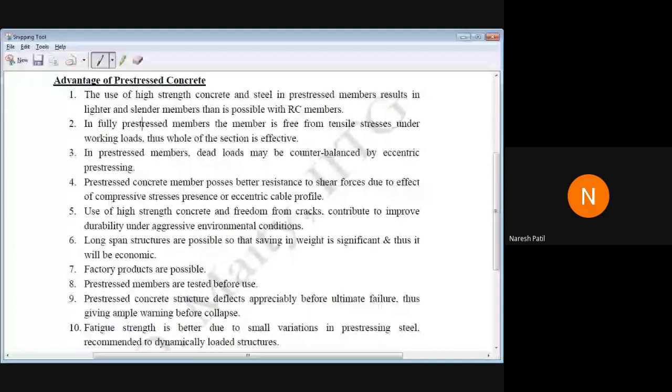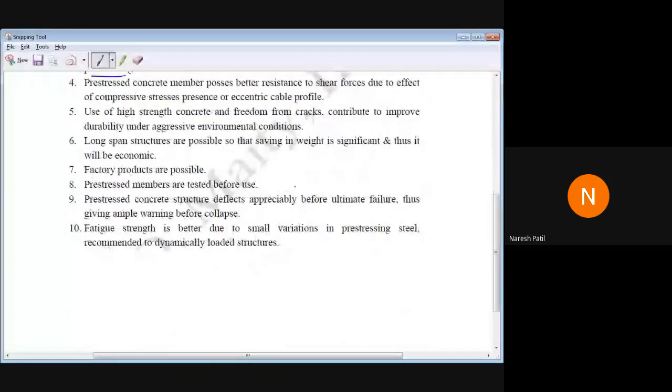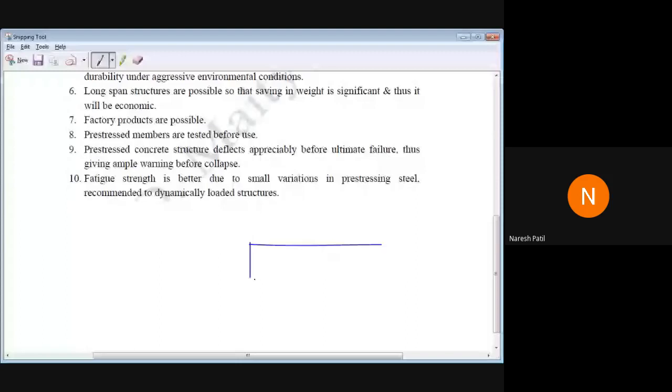So next is, in pre-stressed member, the dead loads may be counterbalanced by eccentric pre-stress. If you provide eccentric pre-stressing, I have already shown you. Suppose there is a beam here, and when you provide the eccentric pre-stressing, like this is our center, and if you provide the pre-stressing here, what will happen?